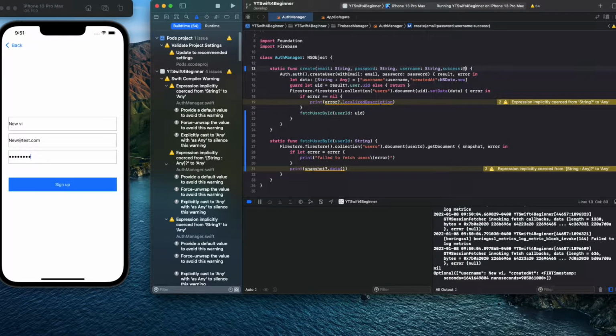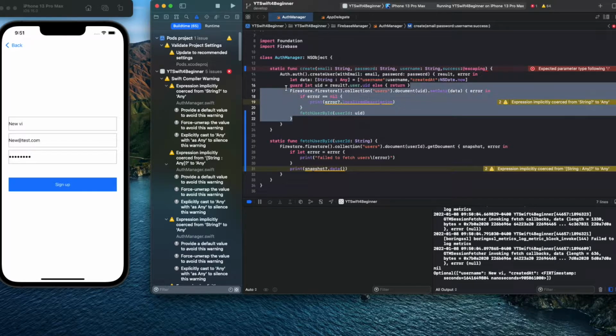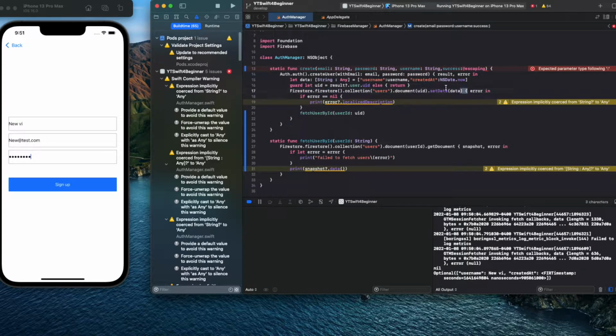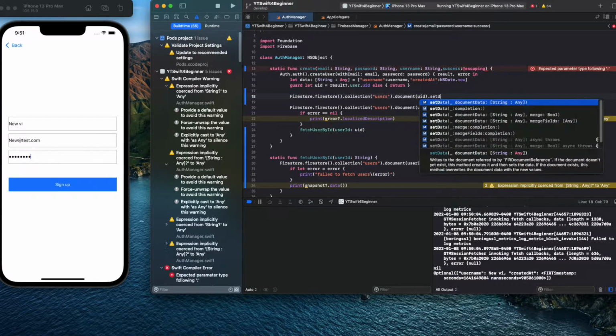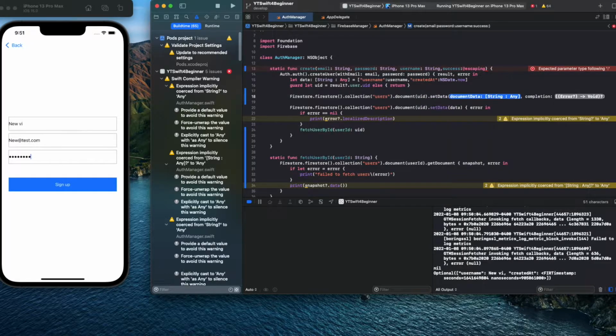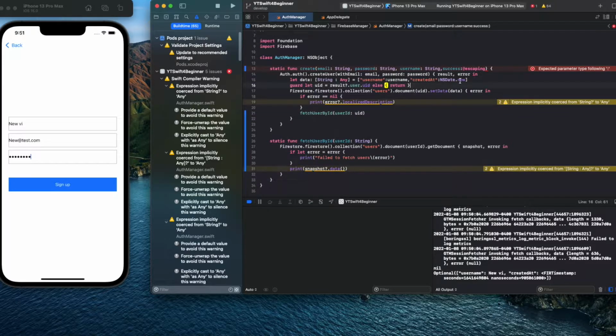What do we want to do? We're escaping. You gotta add the escaping because you're using a completion block inside another completion block. You see when we did that set data, let me just come here, copy this to show you a sample, right? There's a set data with completion right here, and that's how a completion block looks like. So there's the data, but then here you get the error and so on. So that's basically how it looks like, and that's what we're doing here.